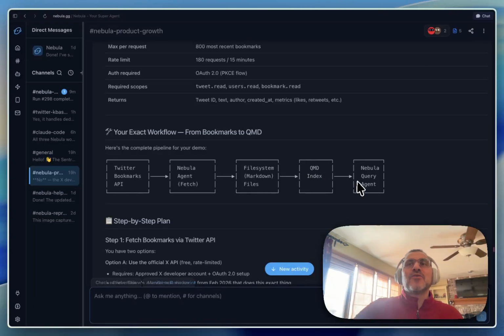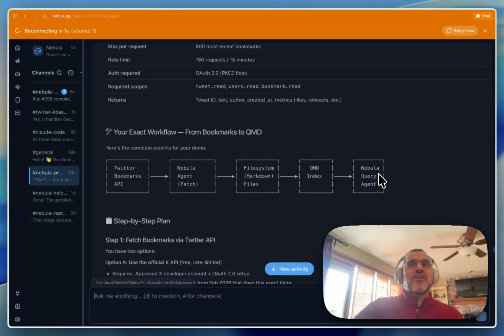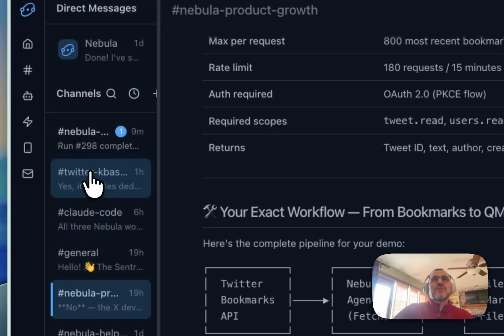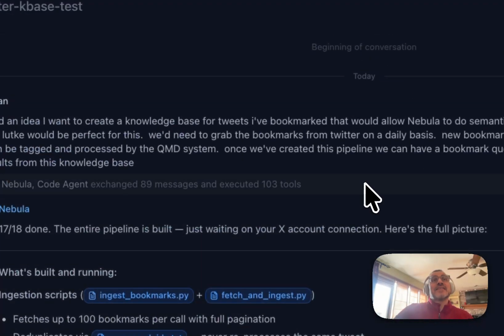And then from there, we can have a Nebula query agent that at any time, if I ask Nebula, show me bookmarks about AI agents, this agent would be automatically invoked by Nebula, and we'd be able to see that information.